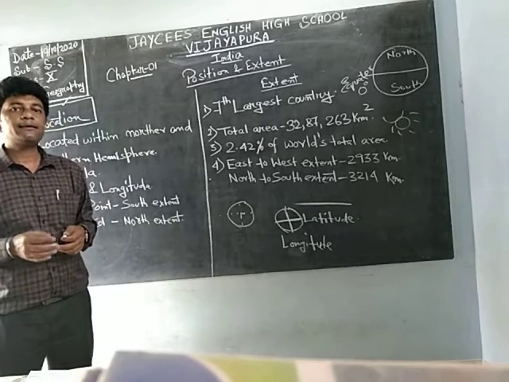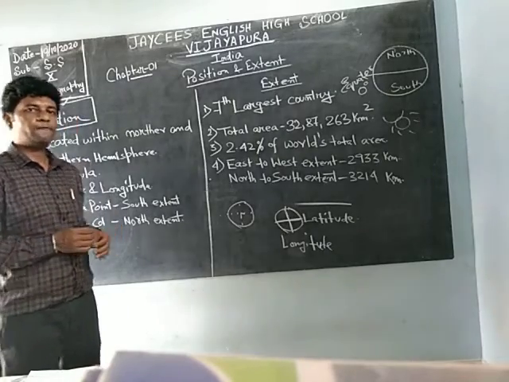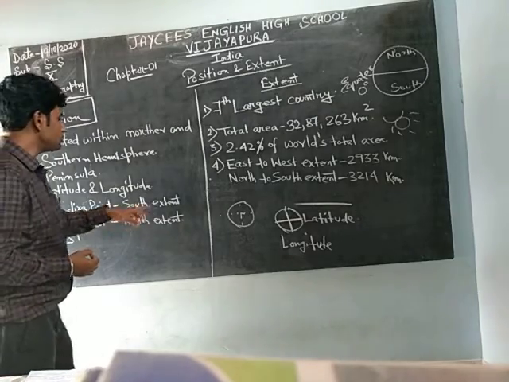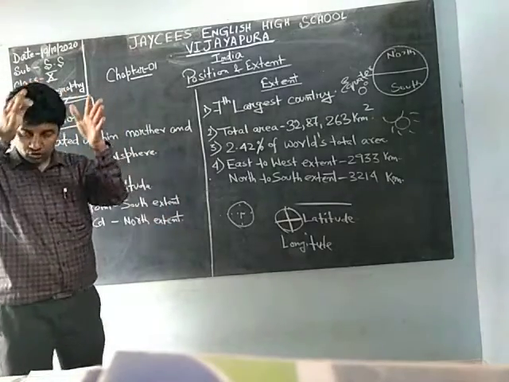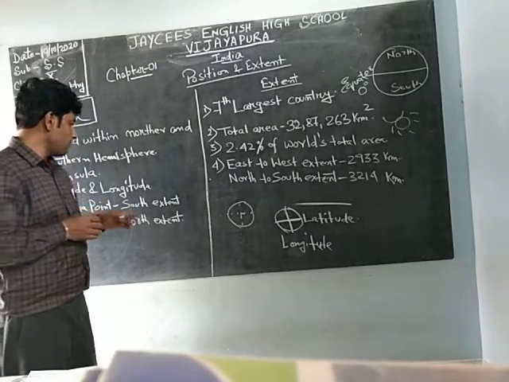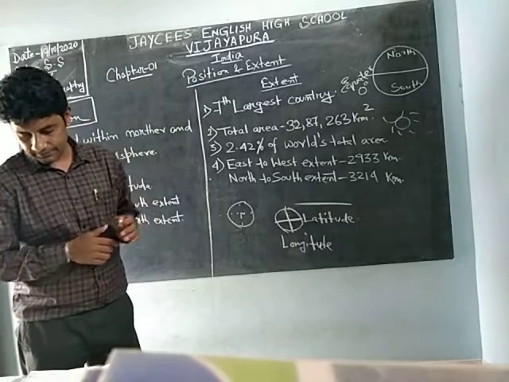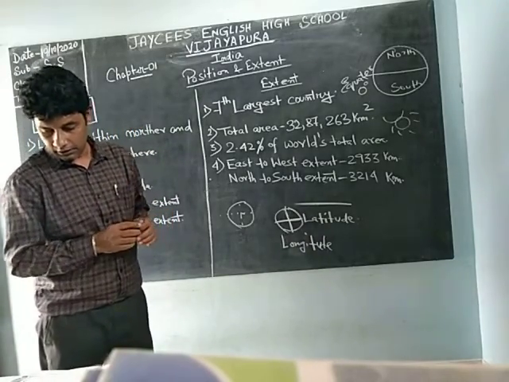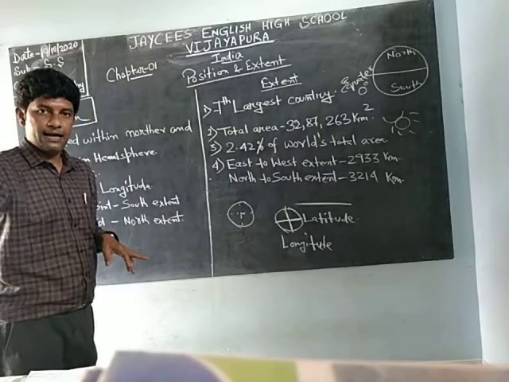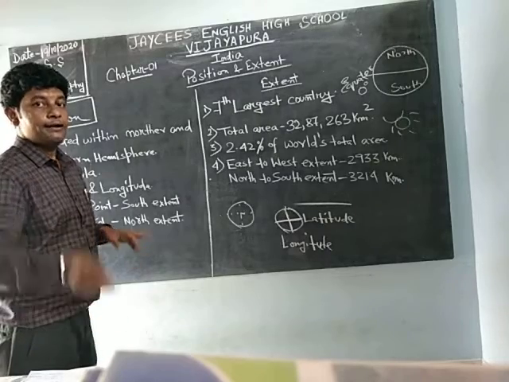That is not a state, that is an island, and that is a union territory of India. But in the south extent, almost to the last part of the south, in Nicobar Island, one place is there which is known as Indira Point. That is the last of India in the Nicobar Island, Indira Point.